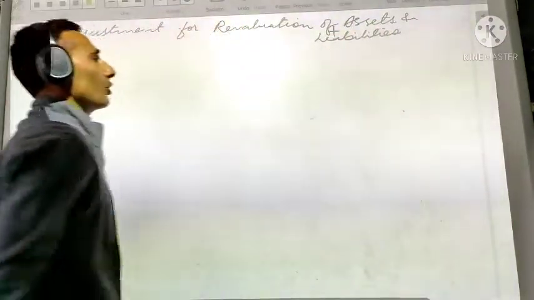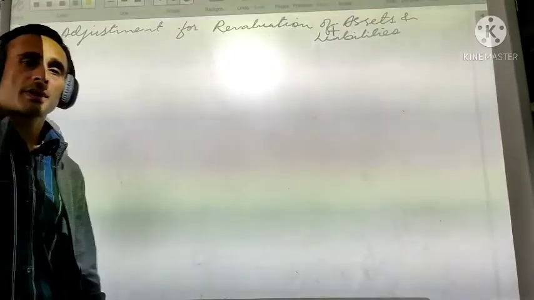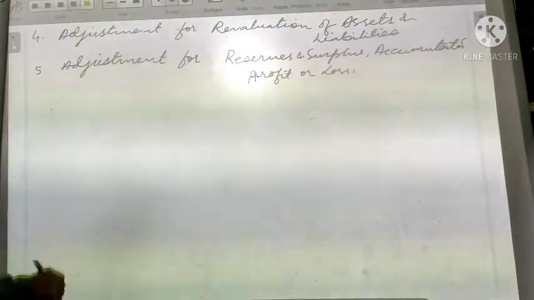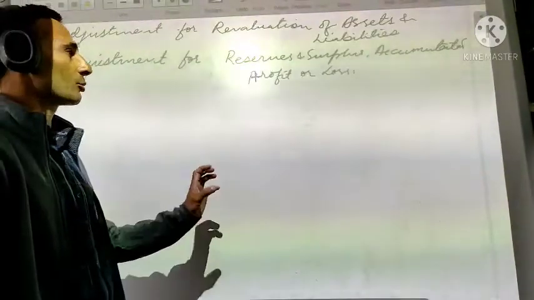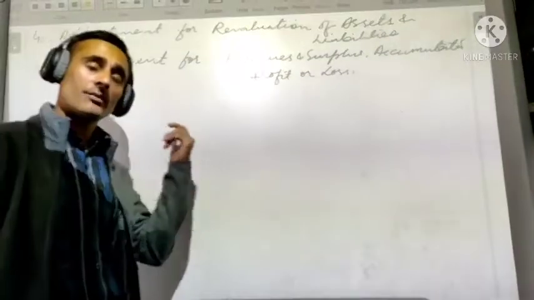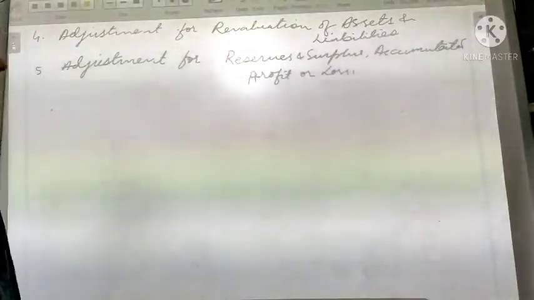Yes, which you already know. You know the adjustment, how to make the adjustment for revaluation of assets and liabilities. That is reassessment of liabilities. That is done. Number 5, adjustment for reserve and surplus, accumulated profit or loss, which we have already learned in retirement.